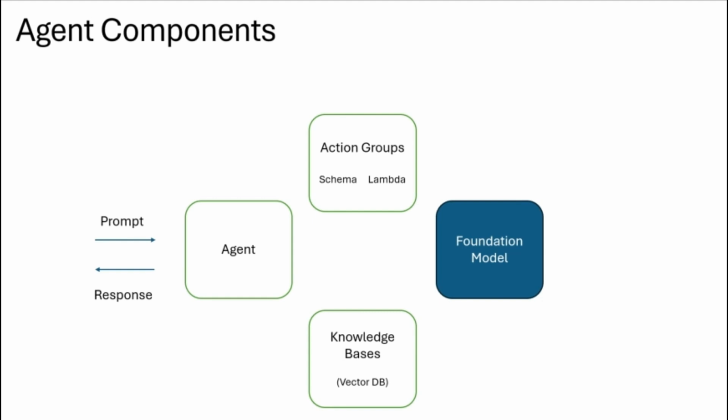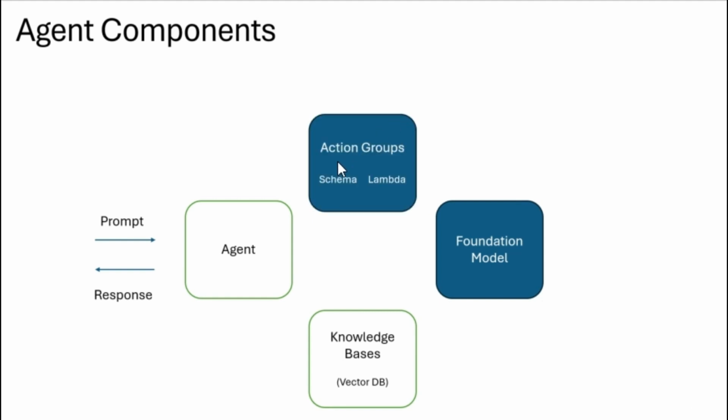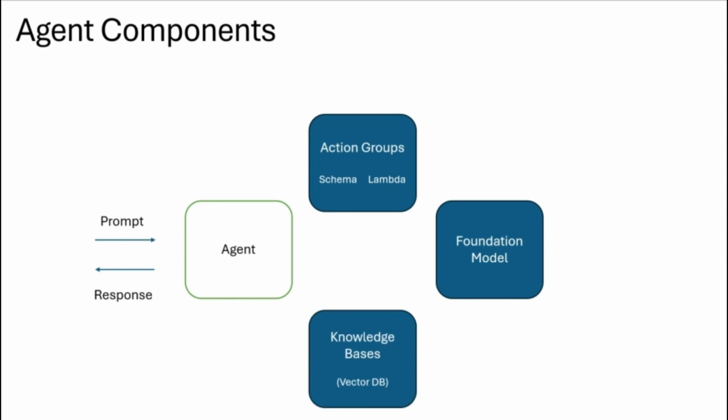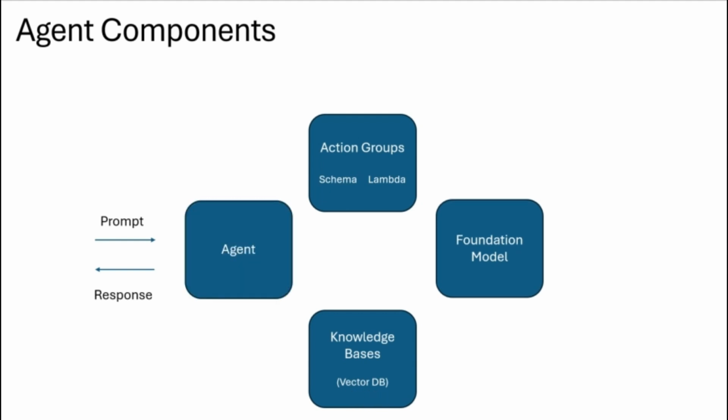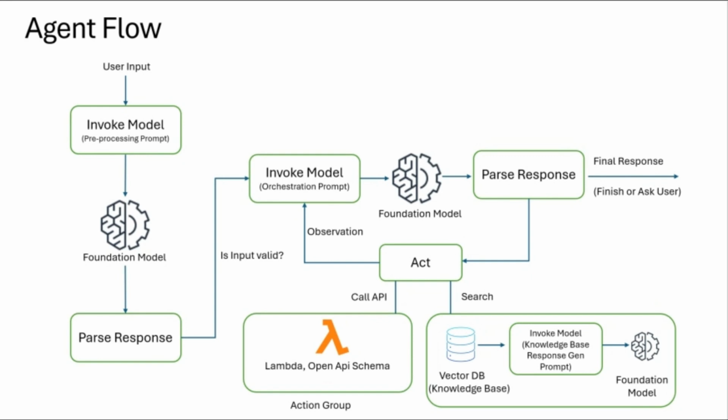The model is invoked to understand user requests. Action groups define the actions that can be taken. They are defined by an OpenAPI schema and implemented through a Lambda function. The knowledge base contains data that can be queried to provide additional context, enhancing the generation of responses. The data is stored in a vector database, and the agent orchestrates the entire process. This outlines the overall agent flow. Let us begin by understanding it in detail.